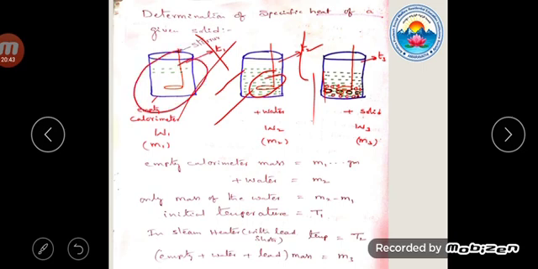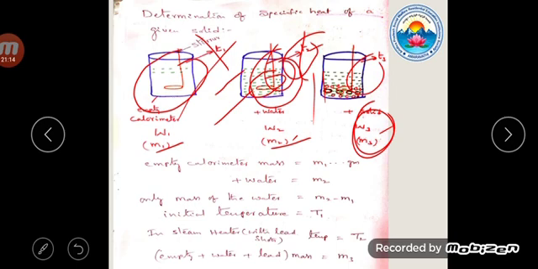Empty calorimeter mass is m1 and empty calorimeter plus water mass is m2. Initial temperature is T1. Now when it is heated up, the mass is m3. m1, m2, m3 are masses, and T1, T2 and T3 are temperatures. T2 is the boiling temperature of the water, that is 100 degrees Celsius. T1 may be 25 or 28, whatever it is. T3 is when the solid is poured into the beaker.